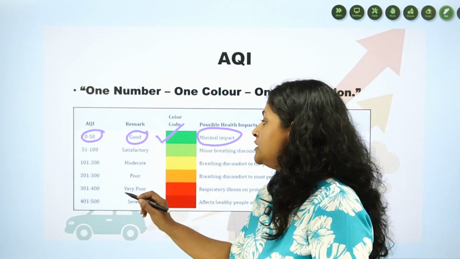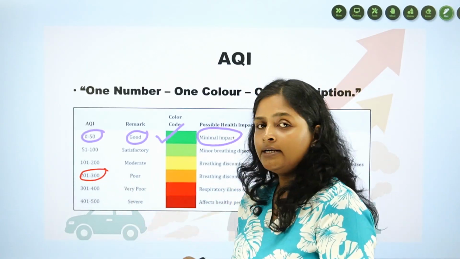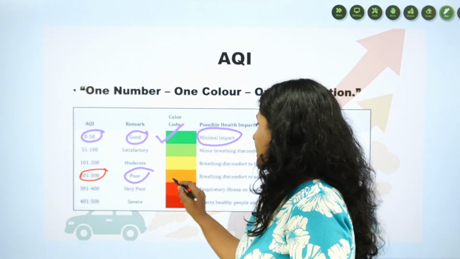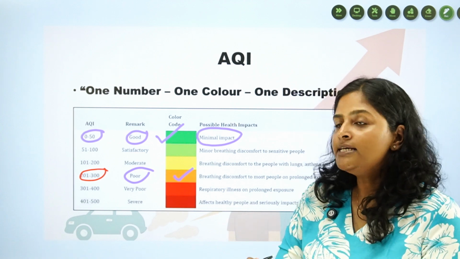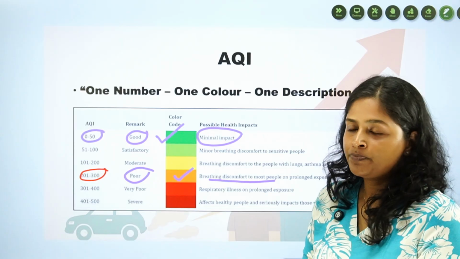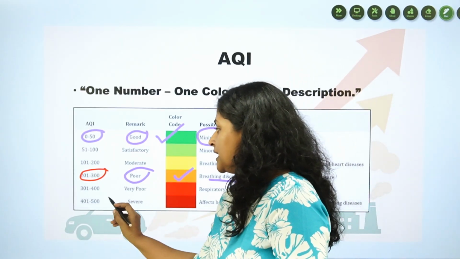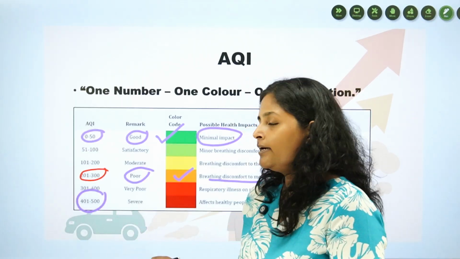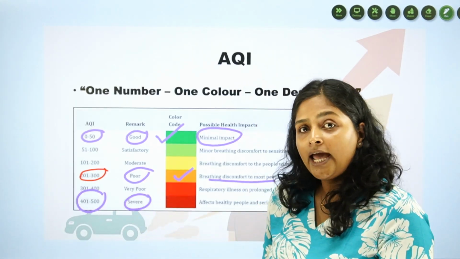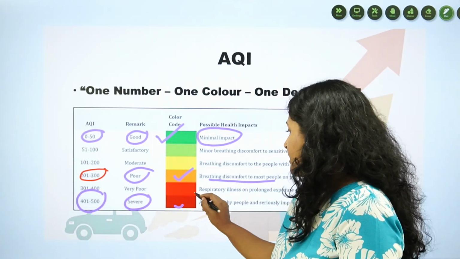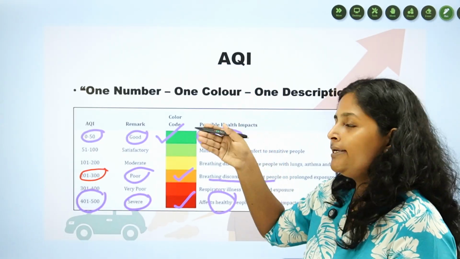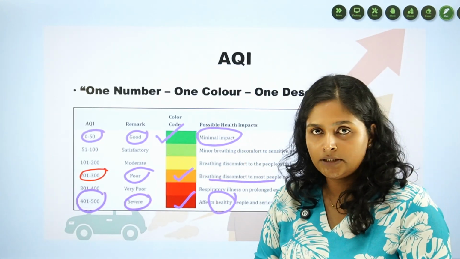If the value is between 200 and 300, then the air quality is said to be poor and it is colored orange. This may cause breathing discomfort in most people. If the value is as high as 400 to 500, then it is said to be severely polluted and it is colored red. It affects even healthy people. This is the air quality index chart provided by the ministry.